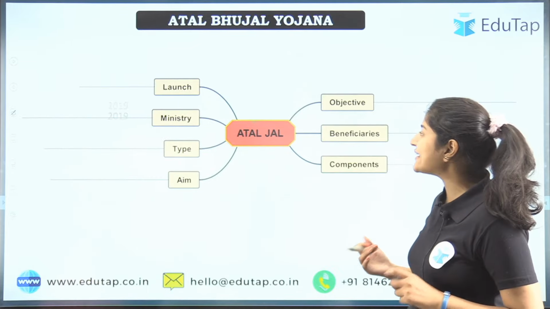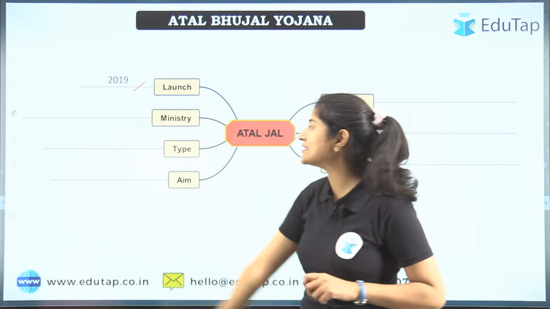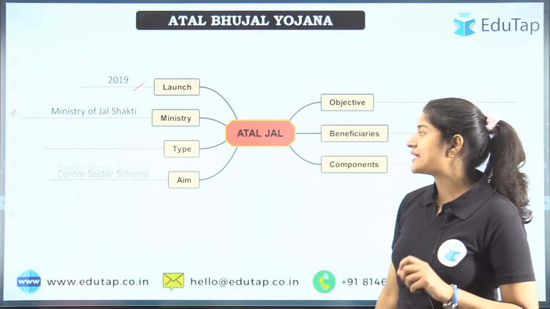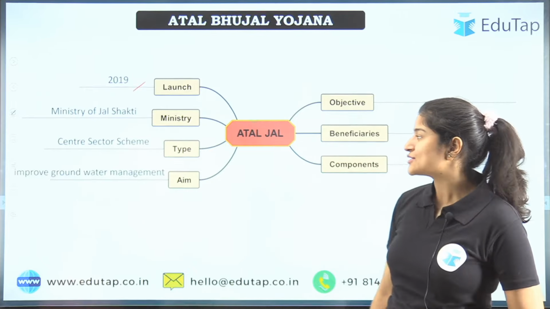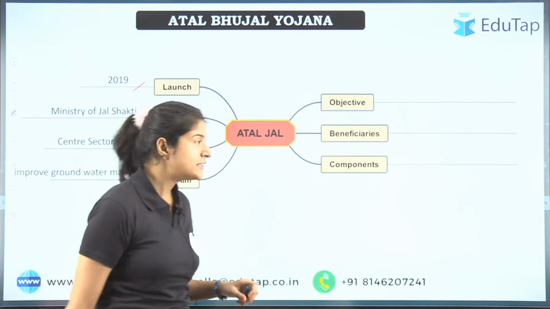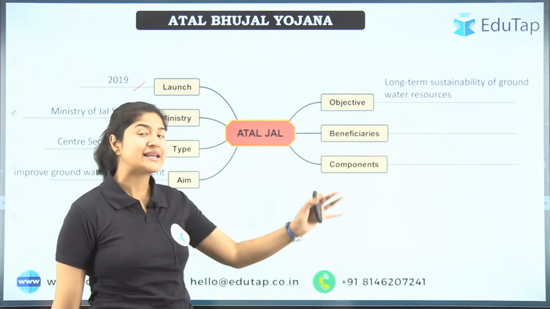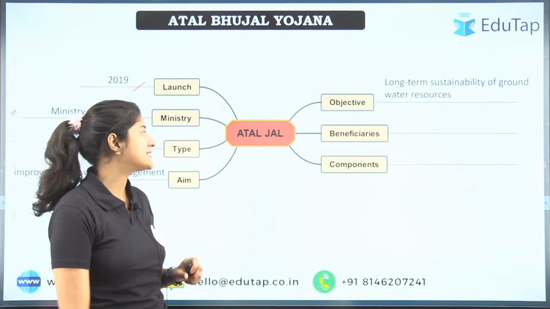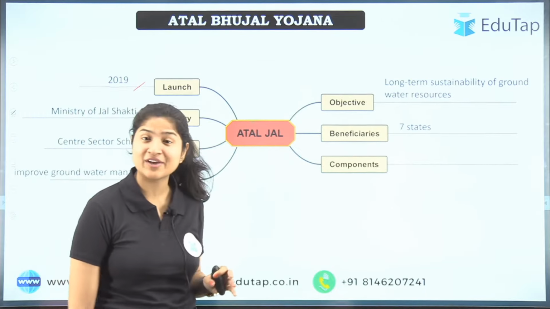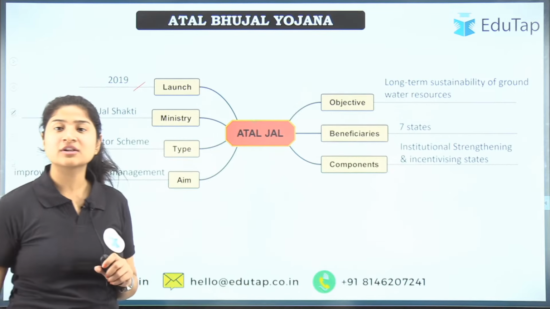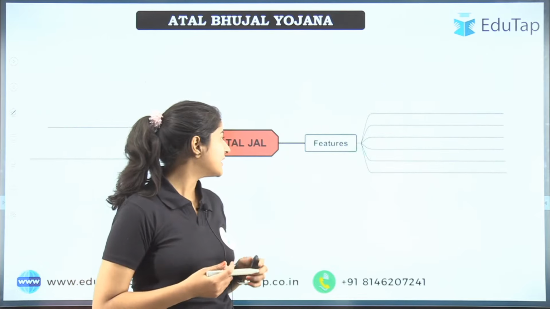So the launch year of this scheme was 2019, and the ministry it comes under is the Ministry of Jal Shakti. The type of scheme is a central sector scheme, and the aim is to improve groundwater management, right? Then the objective is long-term sustainability of groundwater resources. Then beneficiaries, we have 7 states that we have seen, right? Then components: one was for institutional strengthening, right?